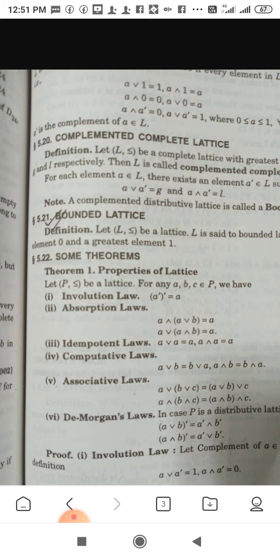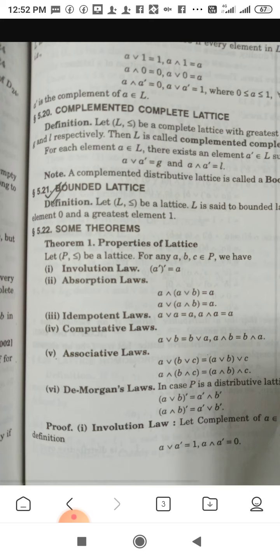Commutative law: A meet B is equal to B meet A, and A join B is equal to B join A. Associative law: (A join B) join C is equal to A join (B join C), and A meet (B meet C) is equal to (A meet B) meet C. De Morgan's law: (A join B) dash is equal to A dash meet B dash, and (A meet B) dash is equal to A dash join B dash.